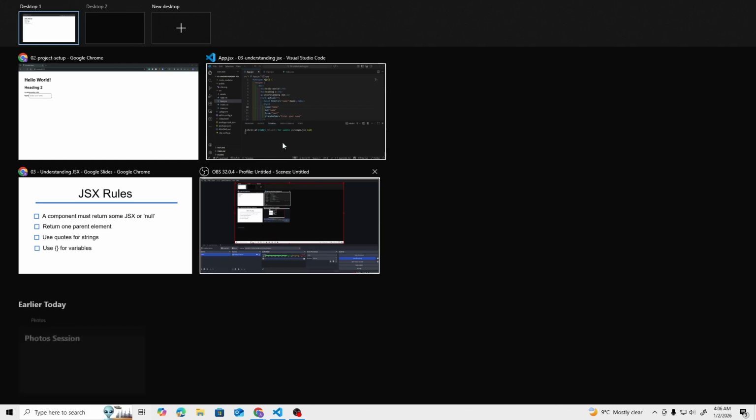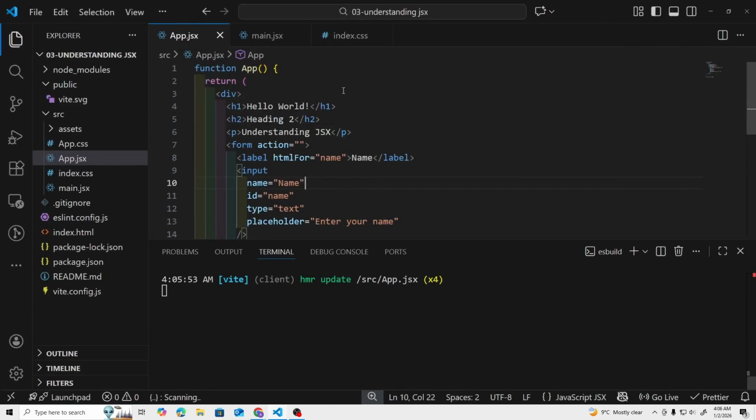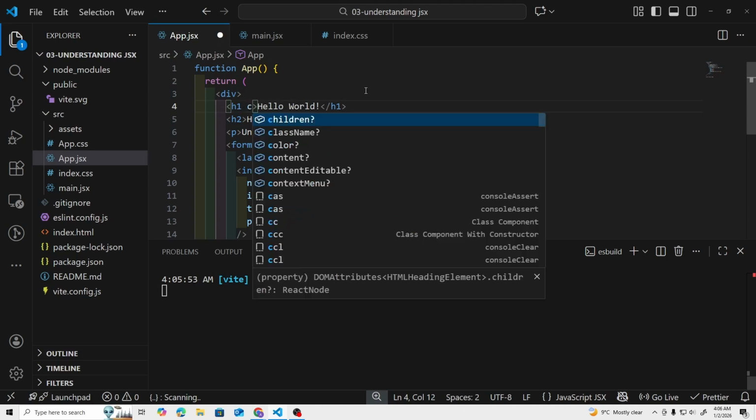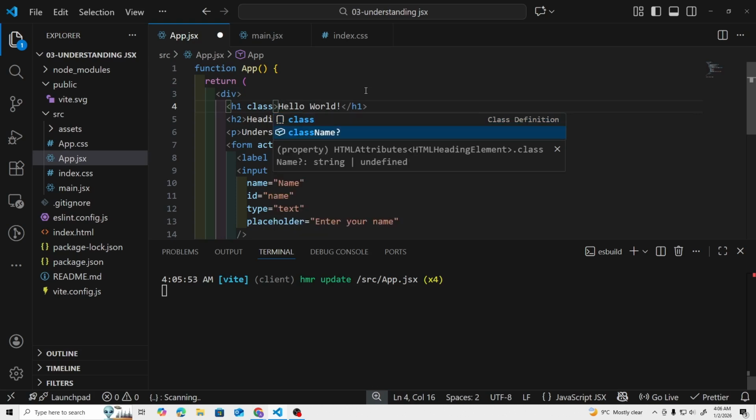Now let's go back to VS Code, and now, for example, if we want to add styles to these elements, for example this H1, what we do in HTML is we give them class, but in JSX, class is a reserved keyword in JavaScript, so there is a substitute which is className.